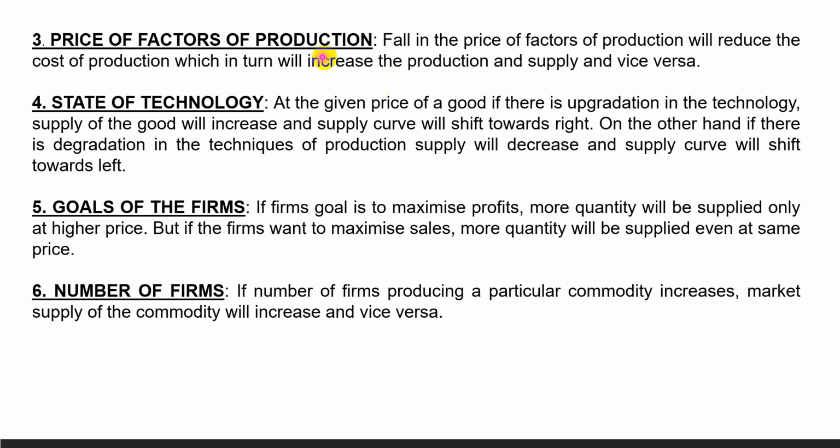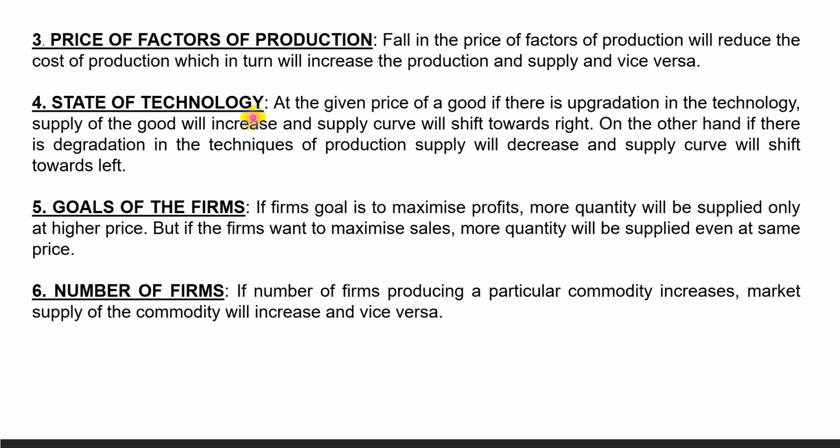Similarly, when the price of factors of production rises, then the cost of production will increase. So it will reduce the profit to the producers, and then they will decrease the supply. So a rise in the price of factors of production leads to a fall in supply or decrease in supply, resulting in a leftward shift of the supply curve, and a decrease in the price of factors of production causes an increase in supply and the supply curve shifts towards right.